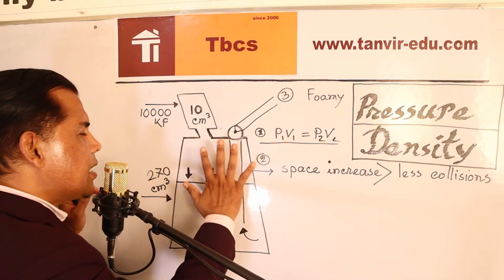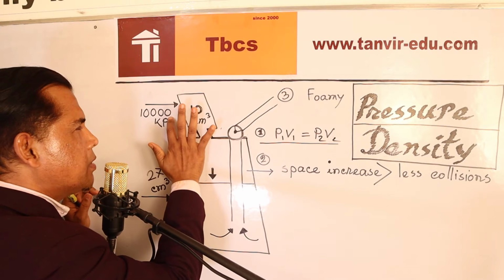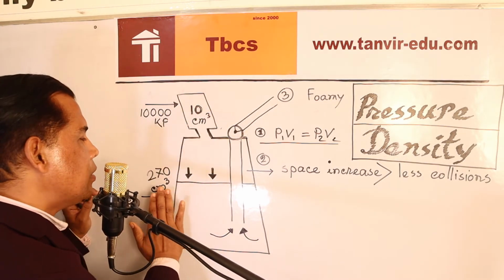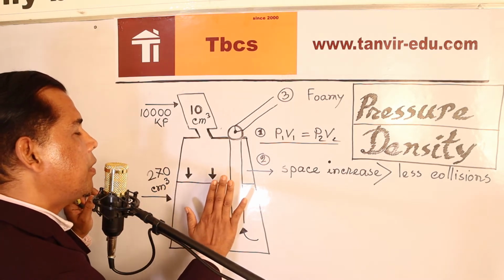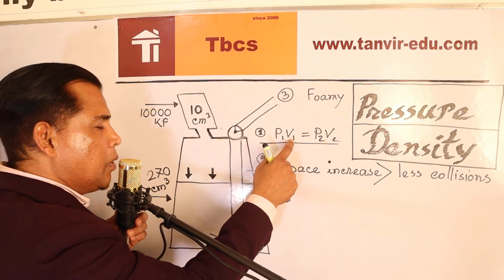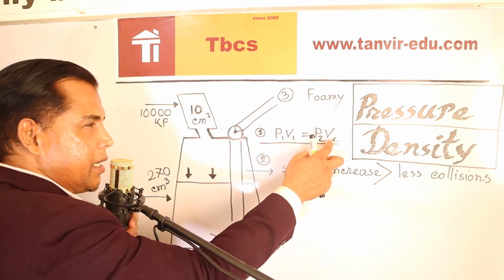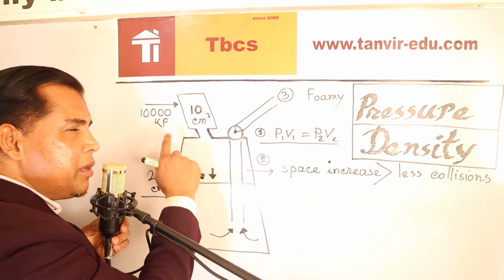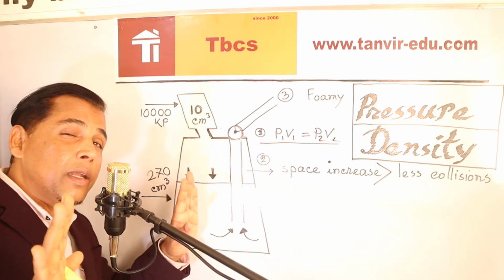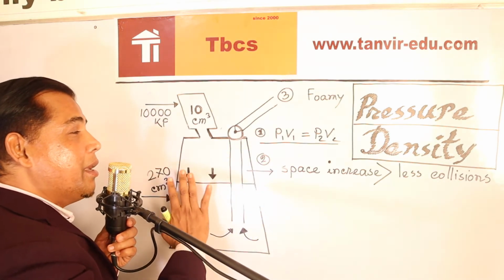You are watching, this is the volume, right? This is another volume. Here a pressure of 1000 pascal, 10 kilopascal has been given. Here also a volume of 270 centimeter cubed is given. Watching this, you need to understand this is volume. Cubic centimeter is the symbol of volume. Watching this, you need to understand this is one pressure. So there are 4 elements, and one element is absent, that is P2. You have to get the new pressure.